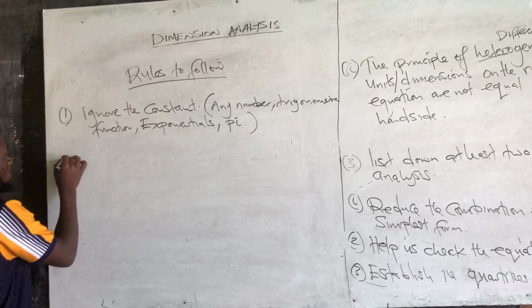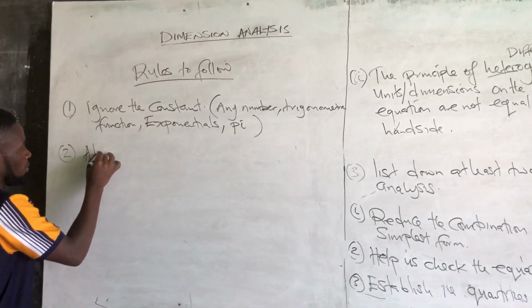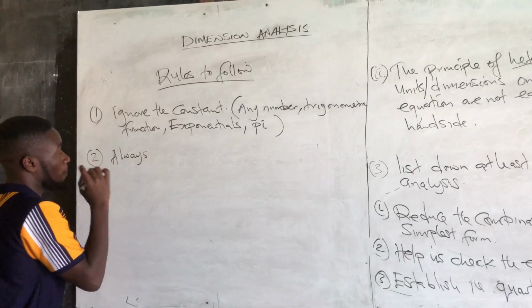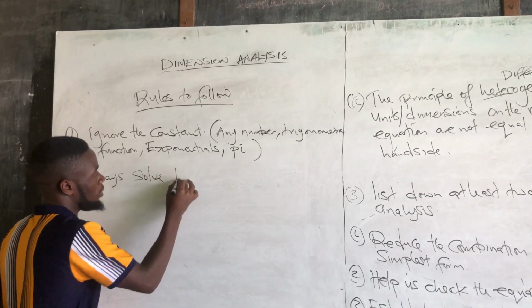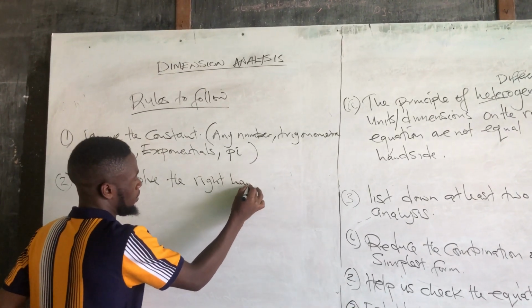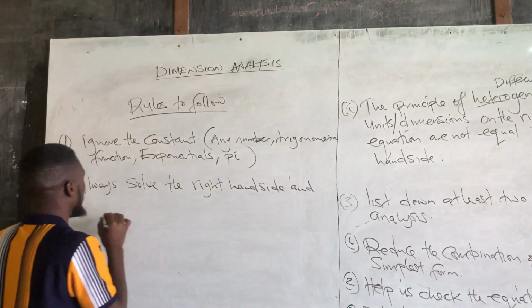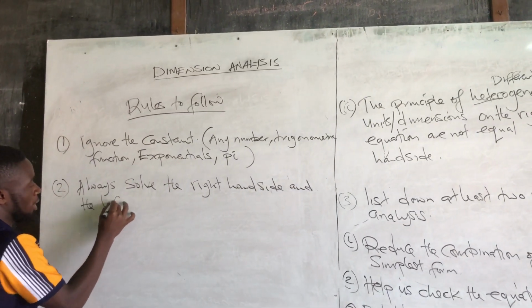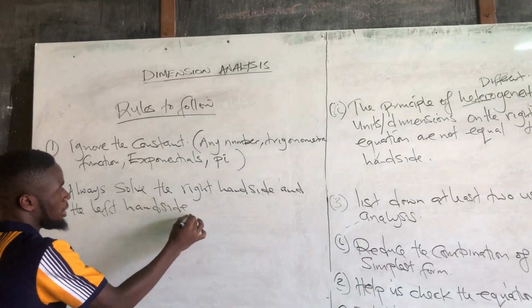Number 2: solve the right hand side and the left hand side separately.